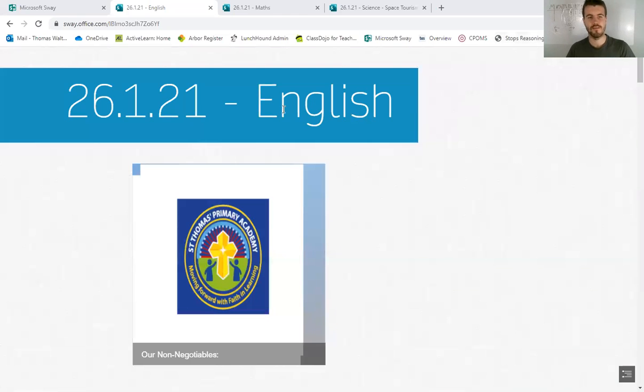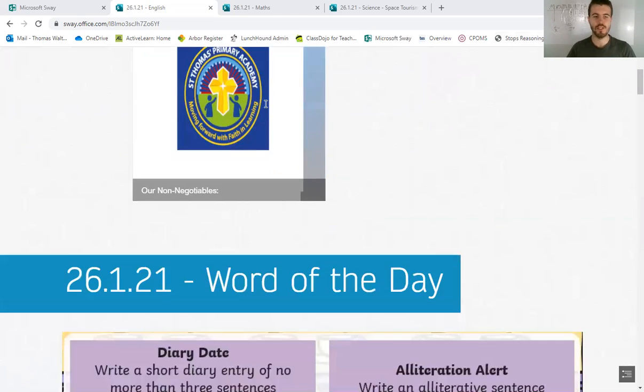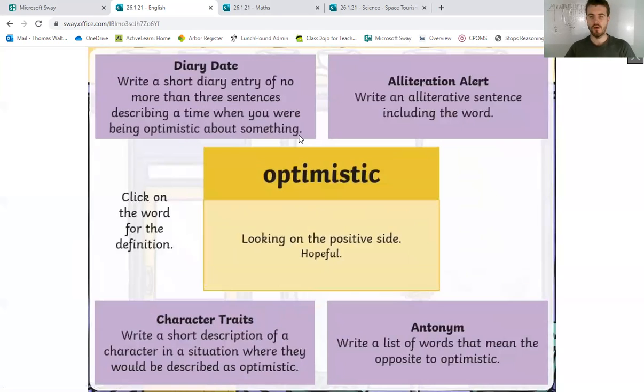Good morning. So today we're having a look at our English. We are going to start off with our word of the day. Today it is optimistic, which means looking on the positive side or being hopeful.